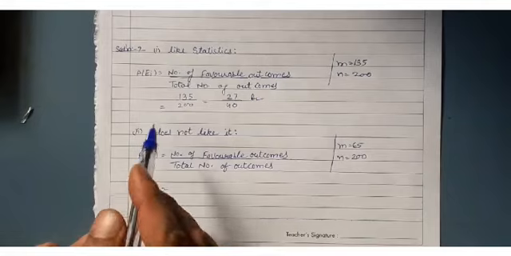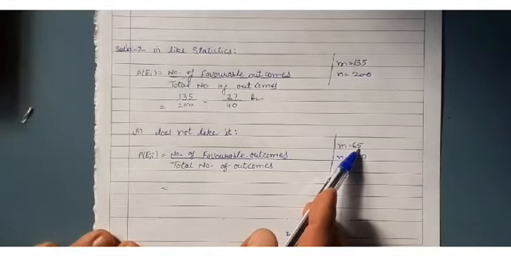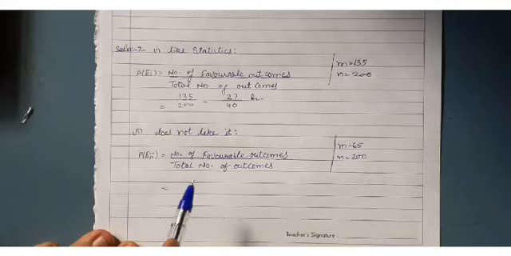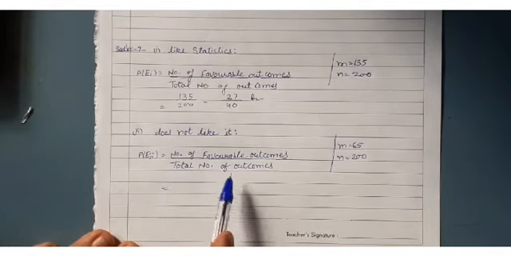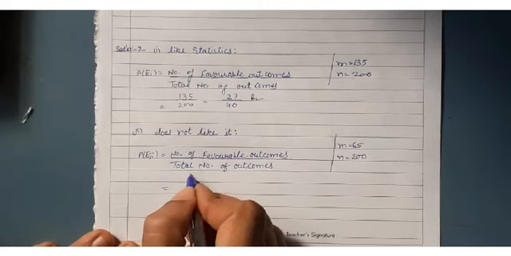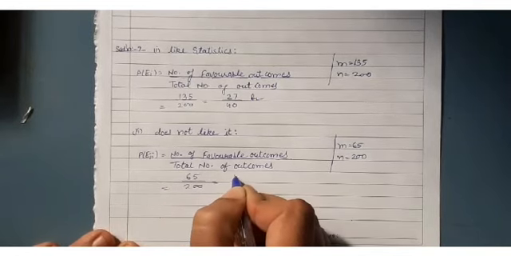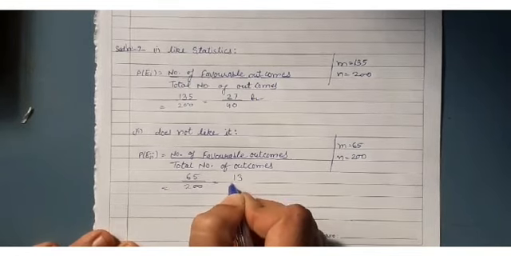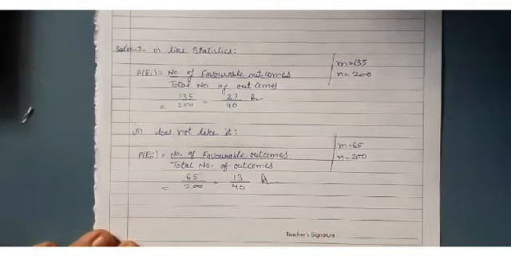And second point, does not like it. How many does not like? 65. And total number of students are 200. What is the formula? Number of favorable outcomes upon total number of outcomes. Then 65 upon 200. The 5 1s are 5, 5 3s are 15, 5 4s are 20. 13 upon 40 is your answer.